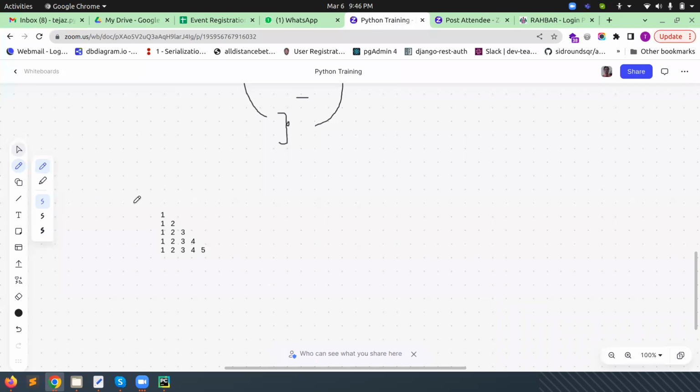Like this, first we give this, then this, and this comes in the first loop, the first row. Then it comes in the second row.